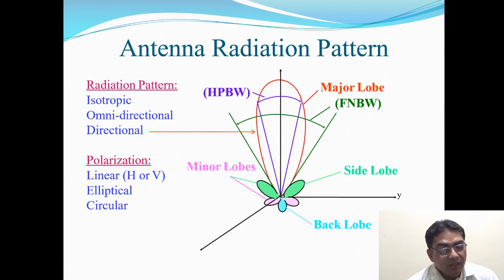Horizontal polarization means the electric field is horizontally polarized, and vertical polarization means the electric field is vertically polarized. Then there are elliptical and circular, and in circular there are two types: left hand circular polarization and right hand circular polarization.